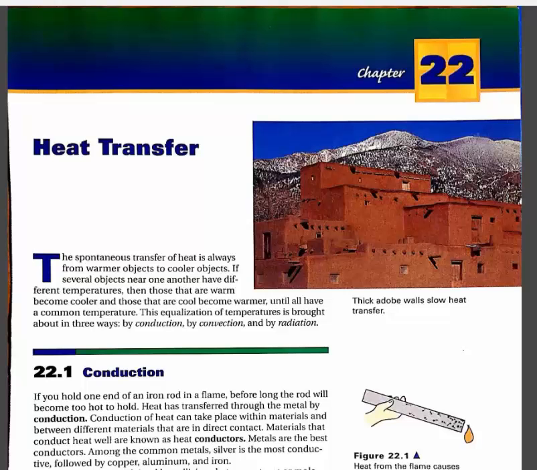Chapter 22, Heat Transfer, Section 1. The spontaneous transfer of heat is always from warmer objects to cooler objects. If several objects near one another have different temperatures, then those that are warm become cooler, and those that are cool become warmer, until all have a common temperature. This equalization of temperatures is brought about in three ways: by conduction, by convection, and by radiation.